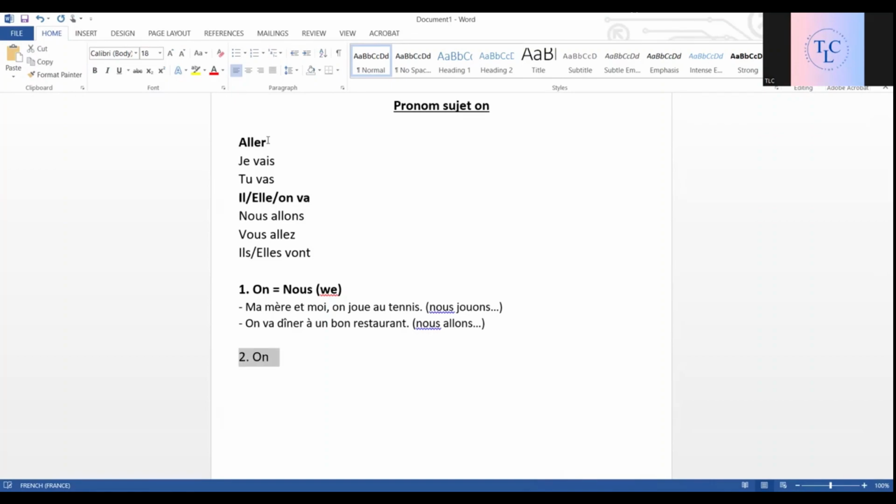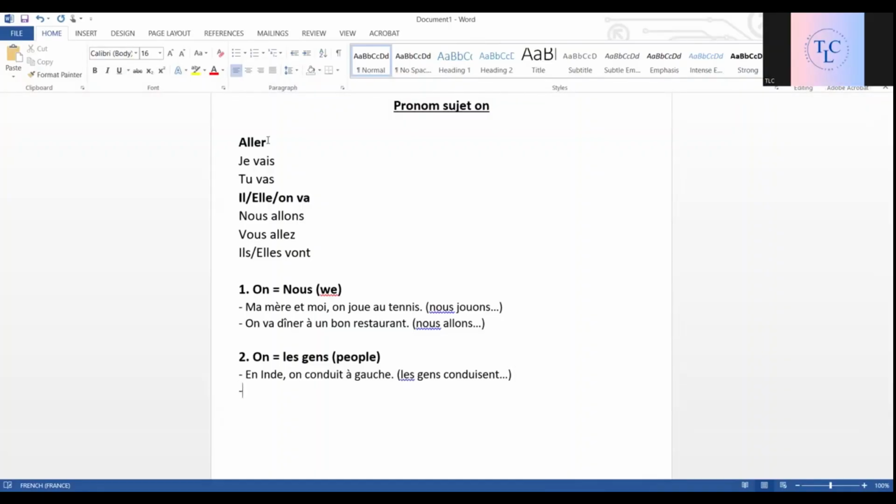Second use of on is to replace les gens, that is to refer to people in general. Okay, let's take an example to understand it better. En Inde, on conduit à gauche. Okay, in India, people drive on the left hand side. Okay, so instead of les gens conduisent, okay, we have on conduit.